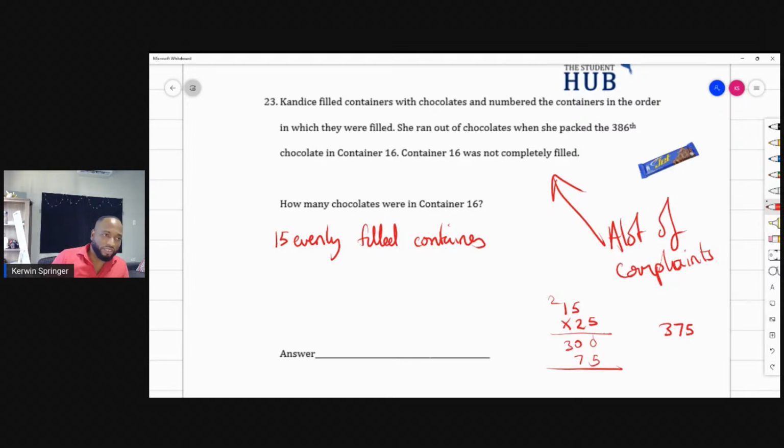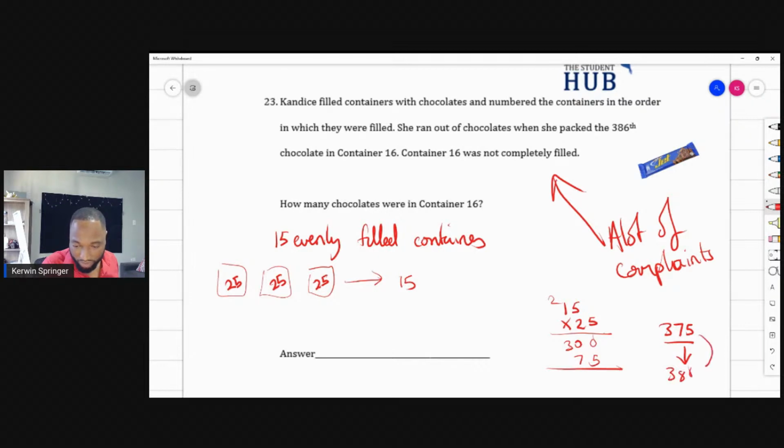How y'all feeling about that? I've seen people put in the answer. So this is telling me that the first 15 containers each have 25 chocolate chips in them. And 15 times 25 is 375. And the last container didn't quite fill up yet because it reached 386.